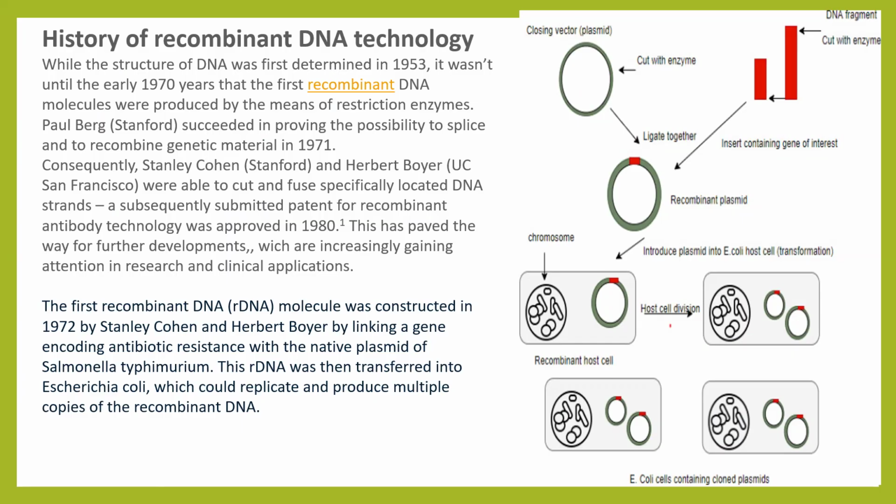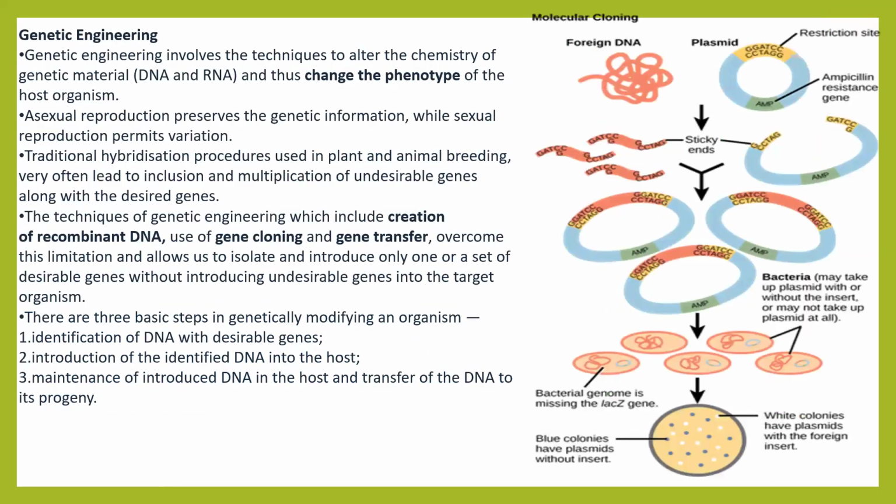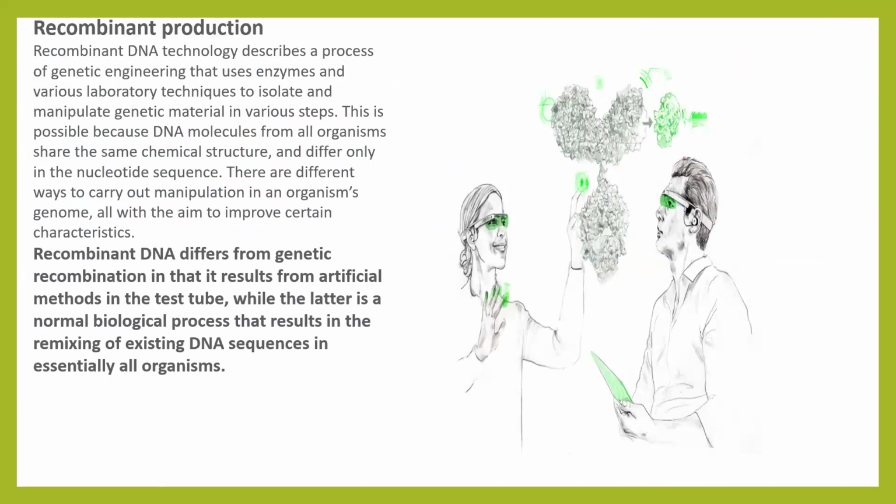So the steps involved in creating a transgenic organism can be summarized as: identification of DNA with desired genes, introduction of identified DNA into a target or host cell, maintenance of introduced DNA in the host, and transfer of DNA to its progeny. Recombinant DNA technology describes a process of genetic engineering that uses enzymes and various laboratory techniques to isolate and manipulate genetic material in various steps.